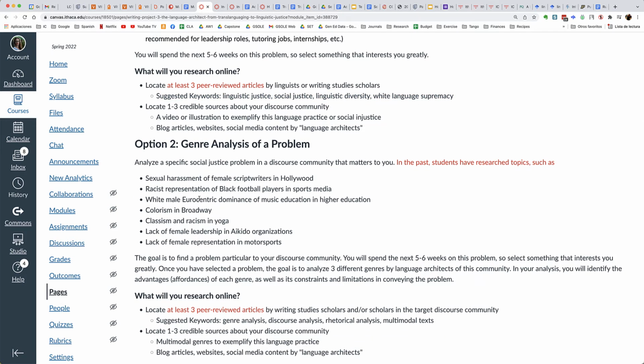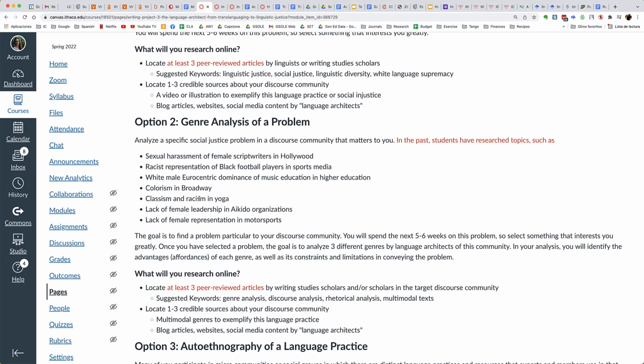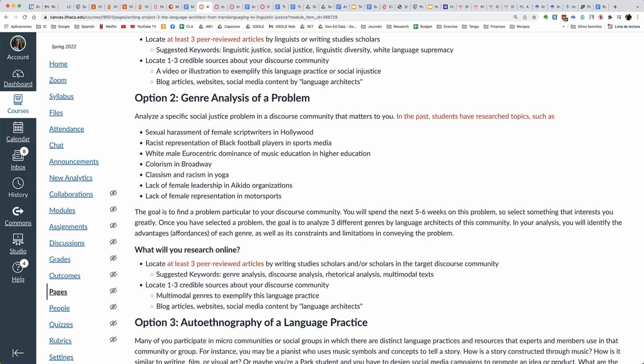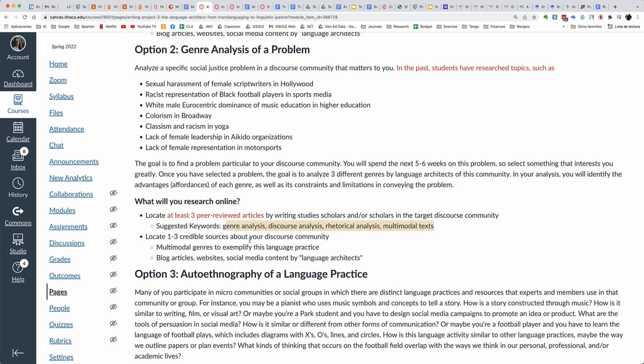Some of you might be interested more in a particular social injustice in your own discourse community or in a particular group that you're a part of, or maybe part of your discipline or major. And so students in the past have looked at, for instance, colorism in Broadway or lack of female leadership in Aikido organizations. This is not a list for you to choose from. This is a list of what students have researched in the past. So this is what they developed on their own. And so some keywords that you might use are words like genre analysis, discourse analysis, as part of doing this research, because you will be looking at different genres that describe that problem.